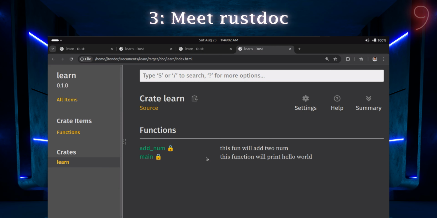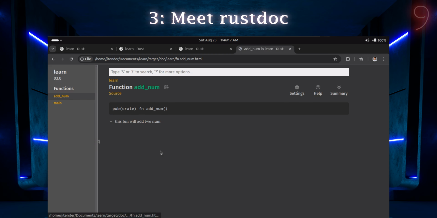If we give this to anyone, like a friend, they can easily understand that the add num function will add two numbers and the main function will print hello world.